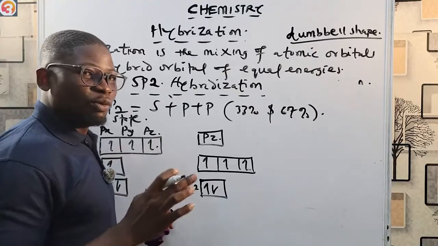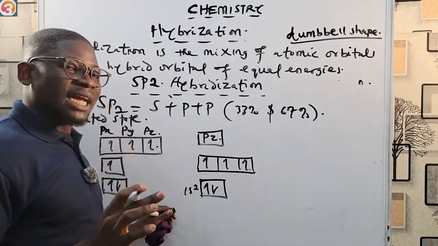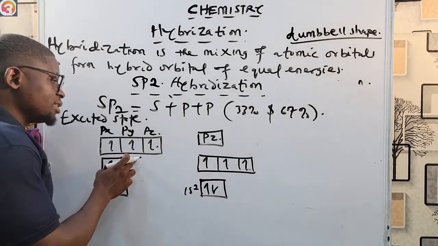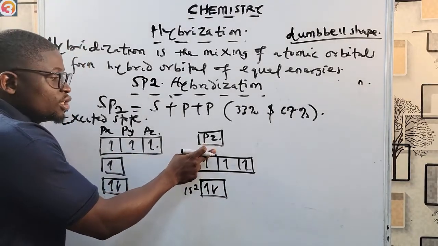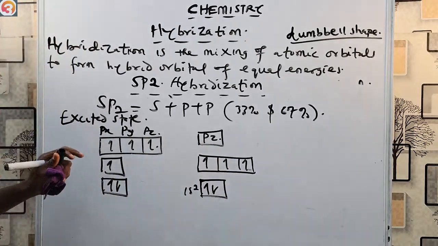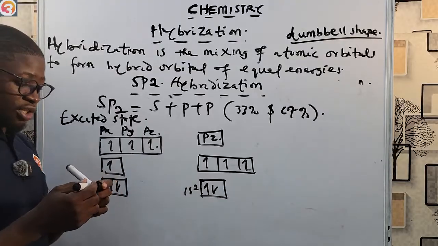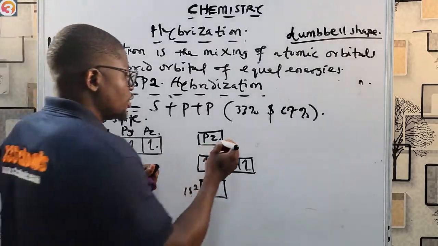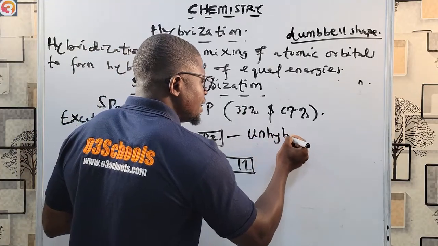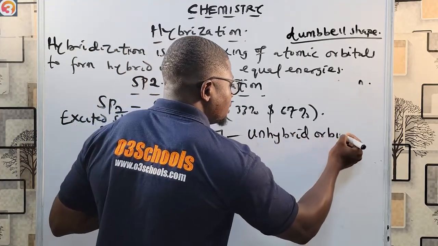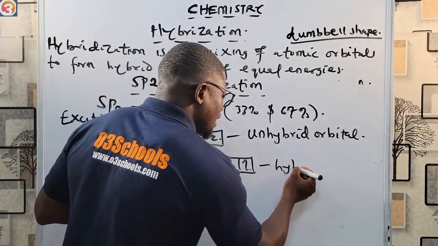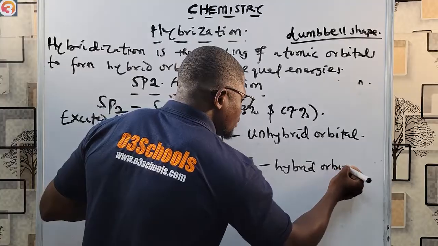But that is not the major concern here. The major concern here is that the 2s orbital does not mix with it. So this is what happens in sp2 hybridization. Simple as ABC. Okay, so we now have this one at the top here, which is called the unhybrid orbital. Why? This one is the hybrid orbital.